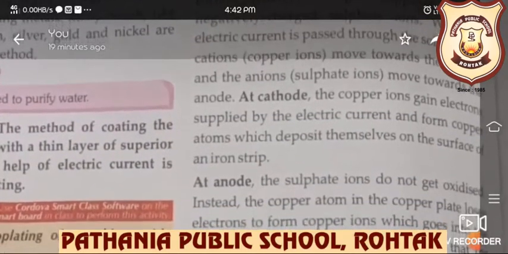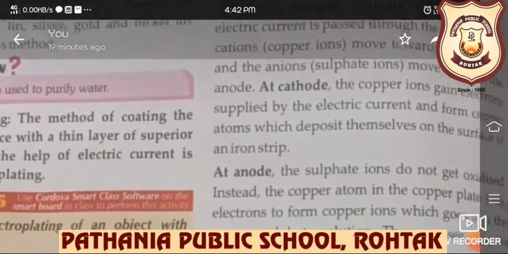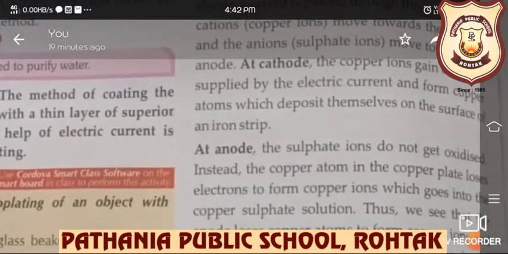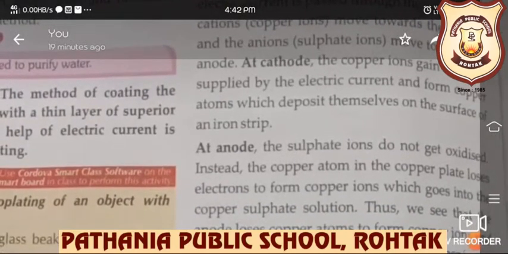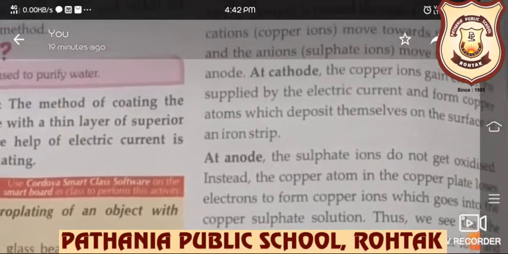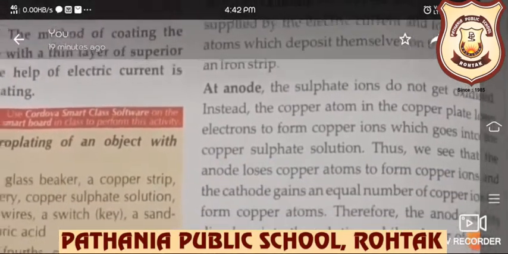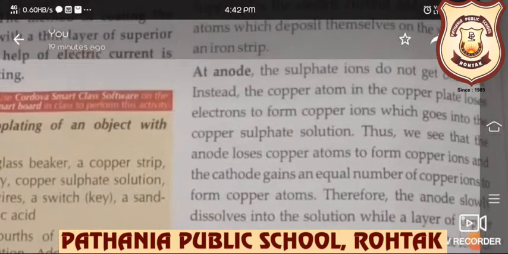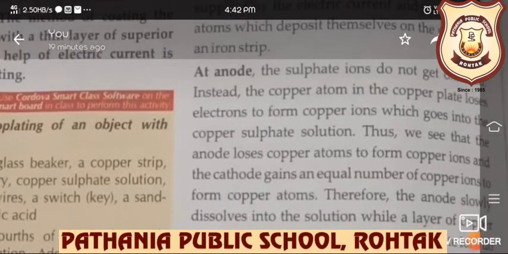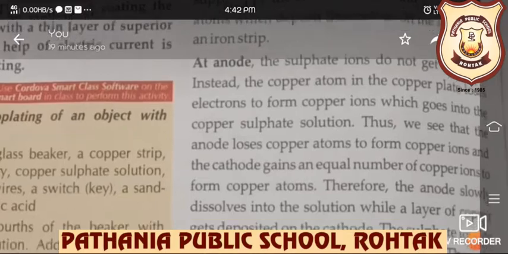At the cathode, the copper ions gain electrons supplied by the electric current and form copper atoms which deposit themselves on the surface of the iron strip. Now, what happens at the anode? The sulfate ions do not get oxidized. Instead, copper atoms in the copper plate lose electrons to form copper ions, which go into the copper sulfate solution.